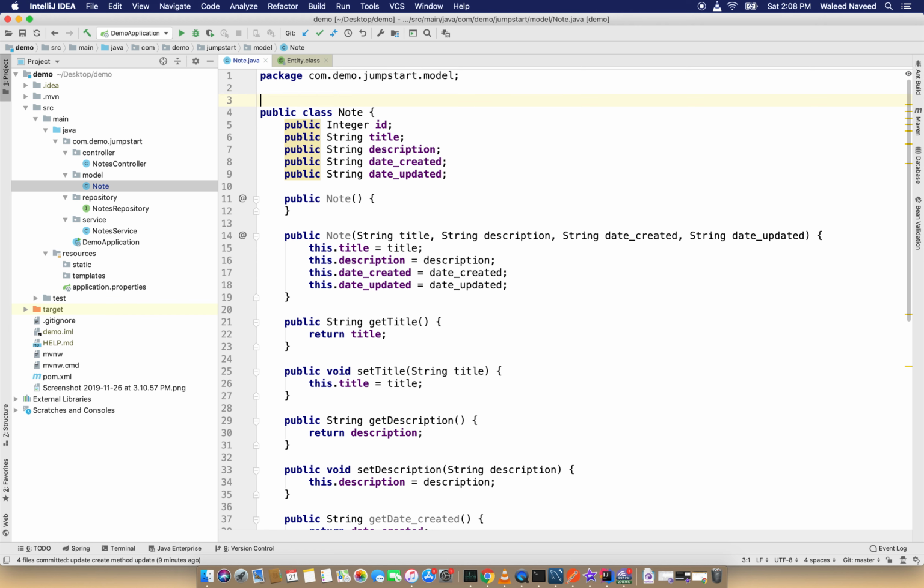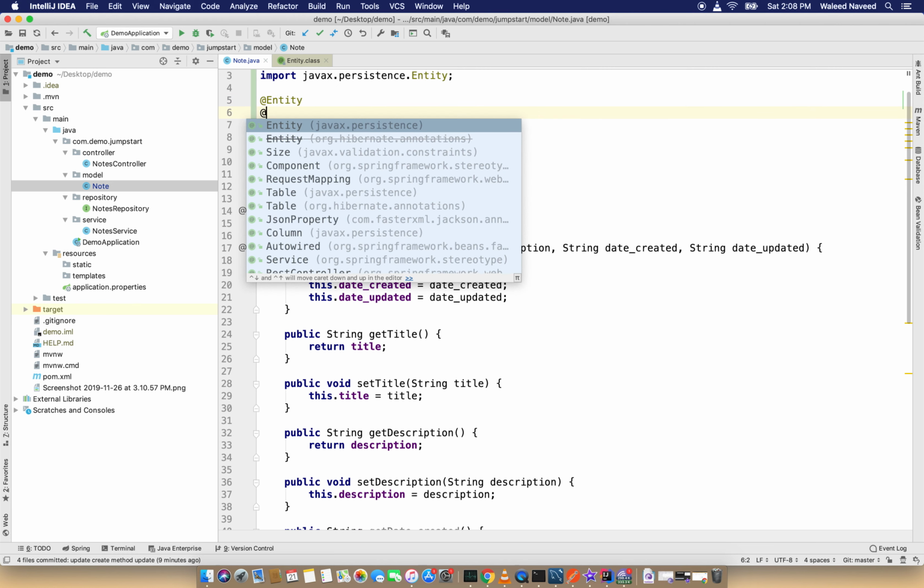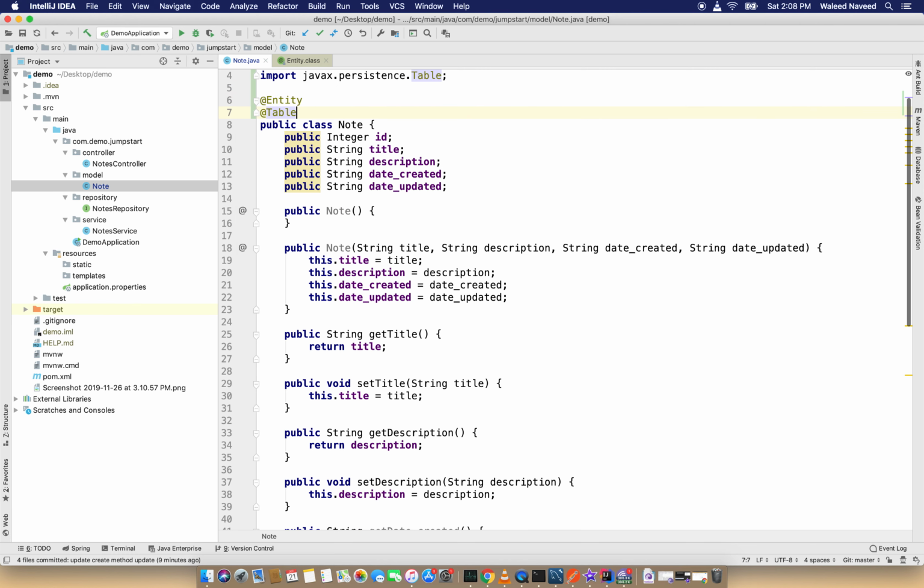Let's first use the annotation Entity, and the next annotation I'm going to use is Table, and name the table notes.